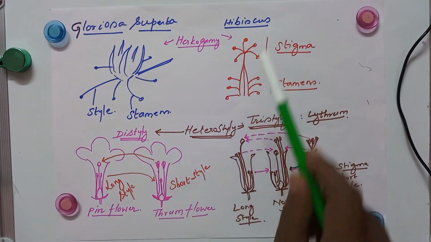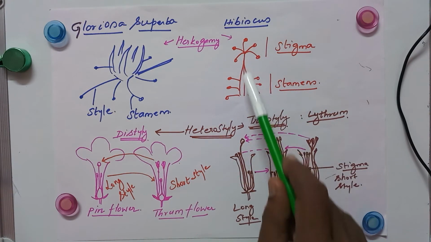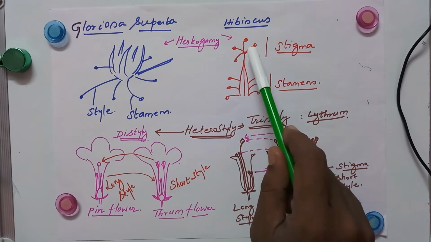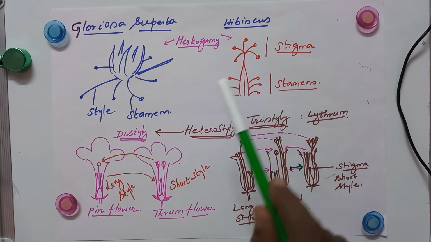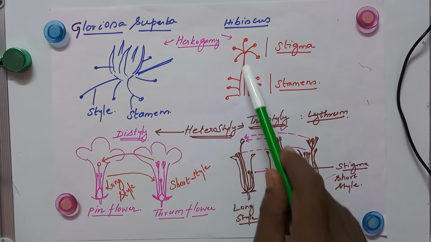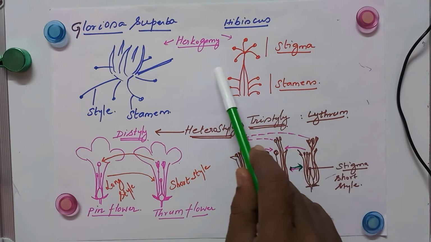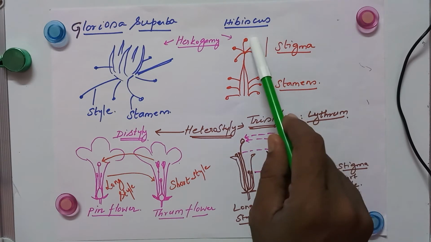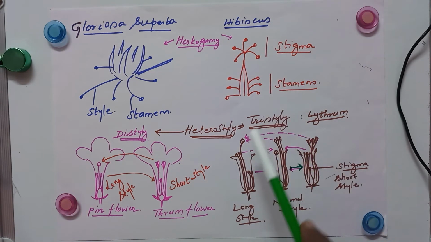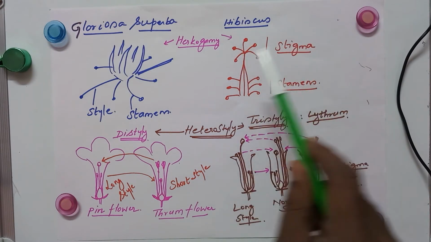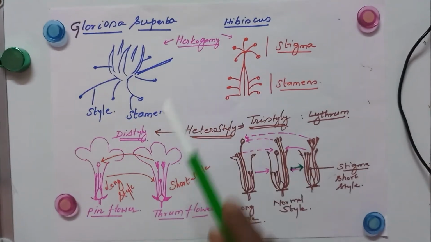In the same way if you take hibiscus. Okay, whenever the stigma is down and the stamen is up, definitely self pollination can take place. But here the stigma is away, above the stamens, so there is no possibility of the stamen reaching the stigma of the flower in hibiscus. So these are the examples of hercogamy.